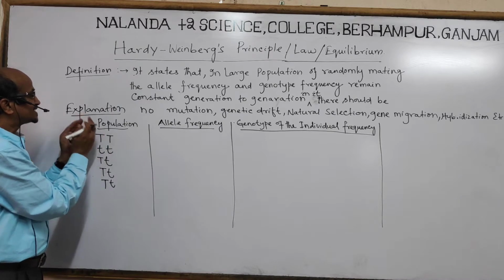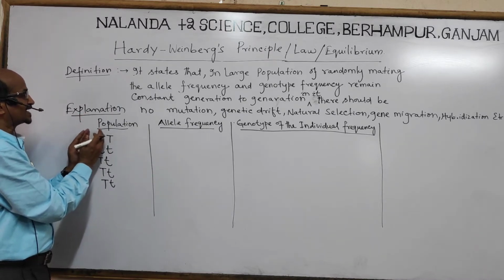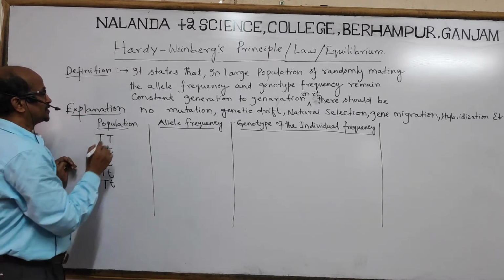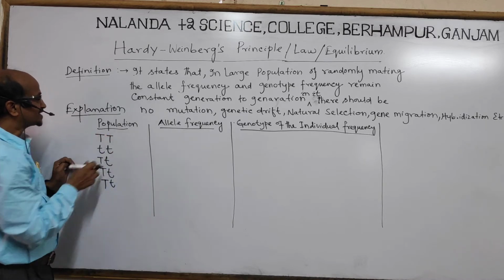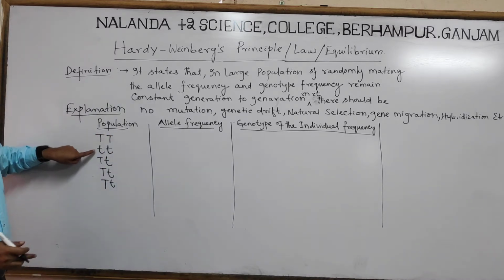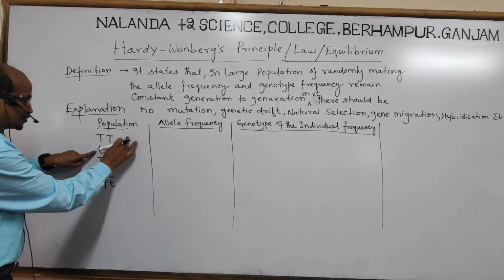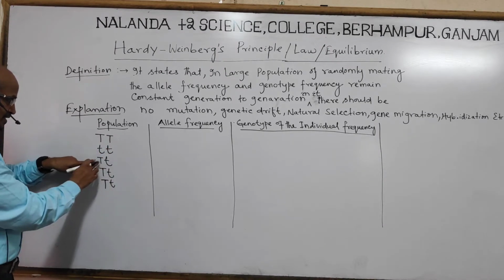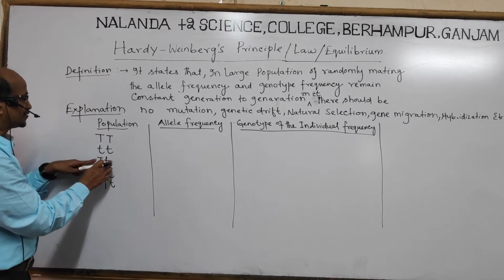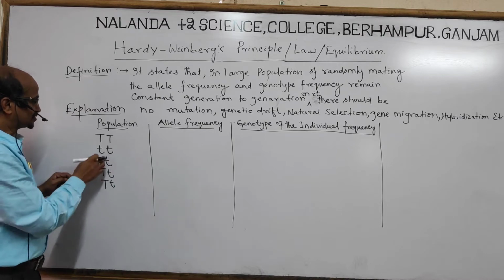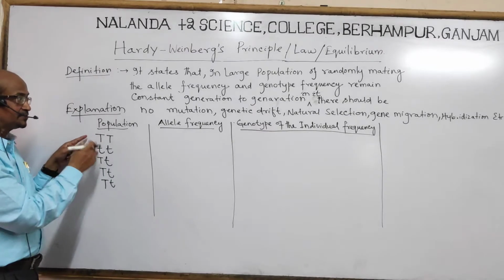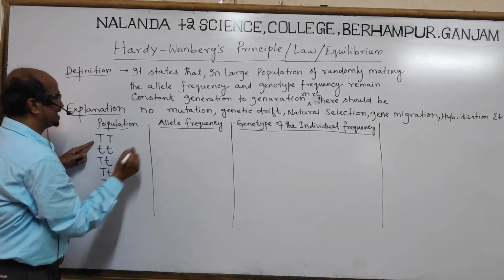Here, allele means what? Allele means a single character of the individual. So here two characters are there, tallness and dwarfness. Here pure tall, pure dwarf. Here pure tall and dwarfness character is there. Here also the same. So here you see what the allele frequency is.